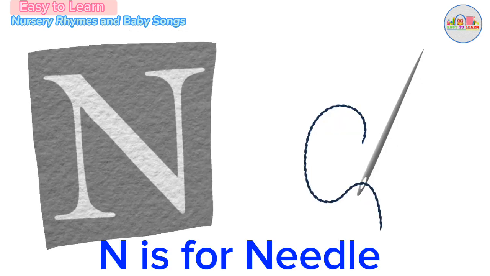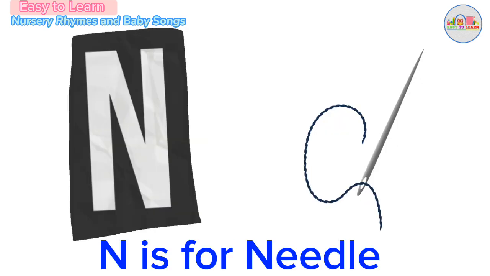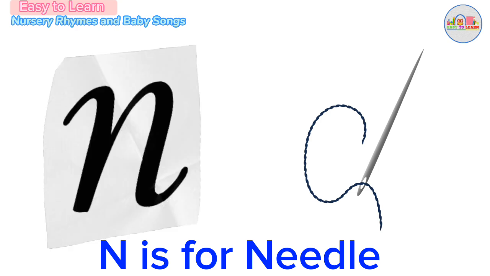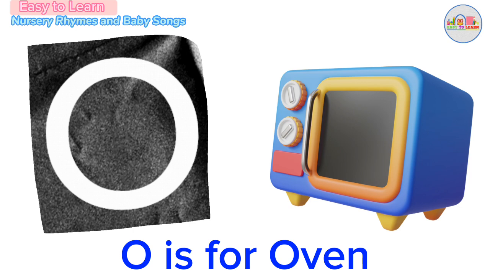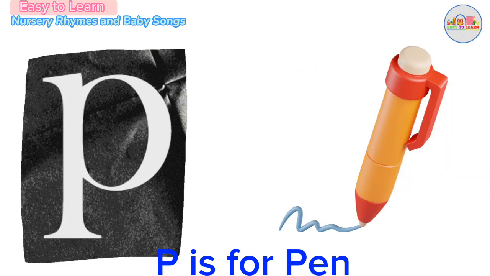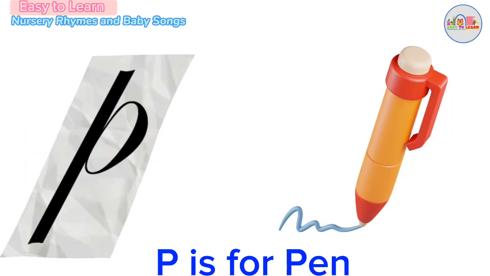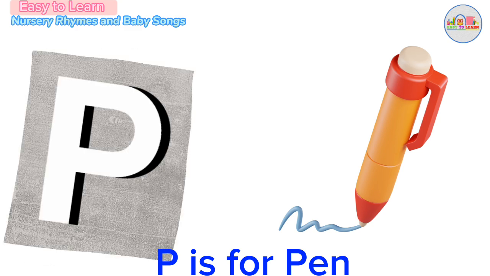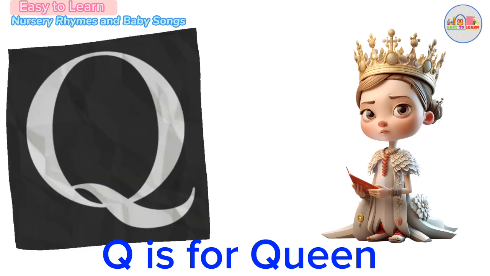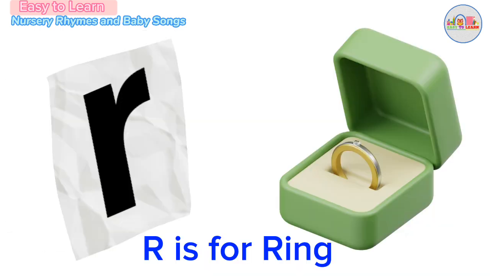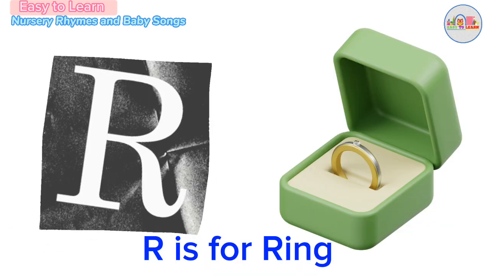N is for needle. O is for oven. P is for pen. Q is for queen. R is for ring.